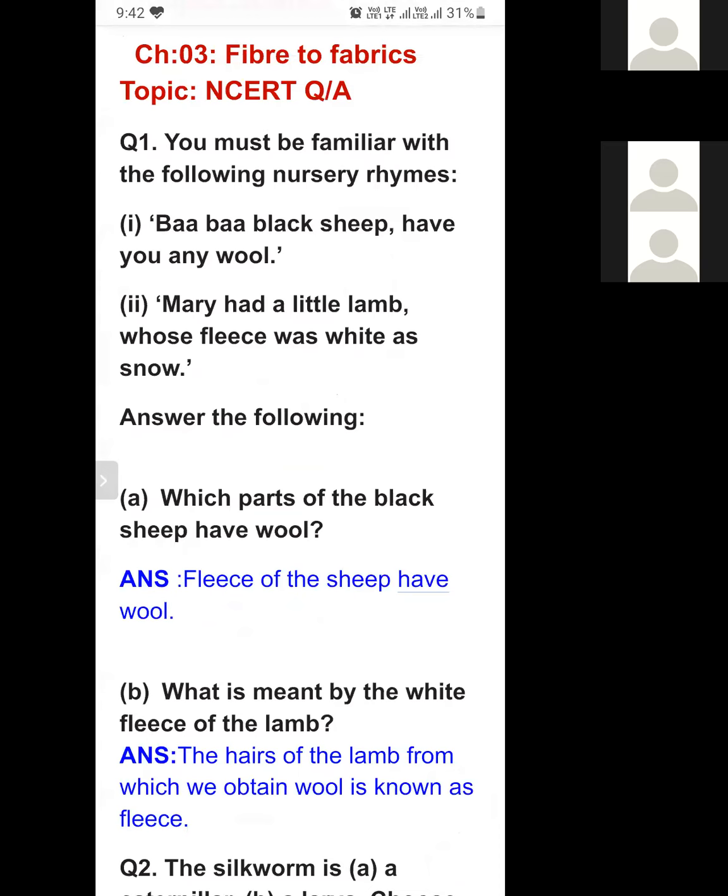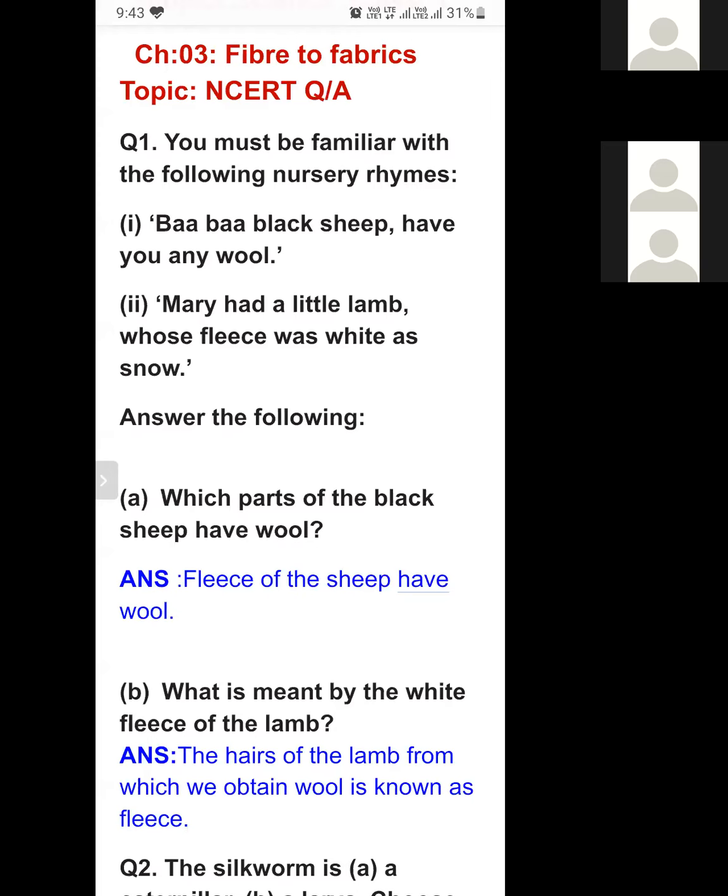Good morning students, today I am going to revise the NCERT questions of chapter 3. As we have already explained this chapter and already learned the internal and external questions, I am going to revise it again for you. If any student has any queries, difficulty or doubt, it can be removed. This is the third or fourth time I'm going to revise, so hope you will get this question answer explanation.